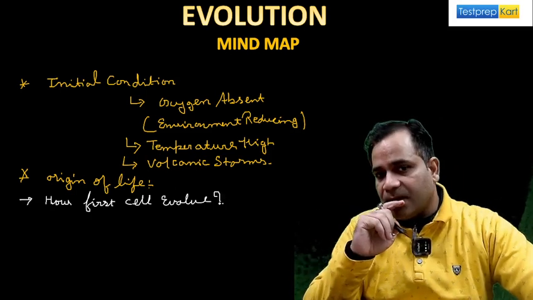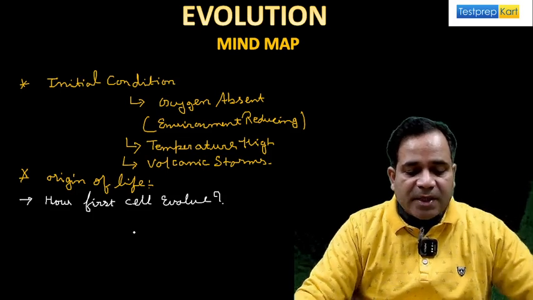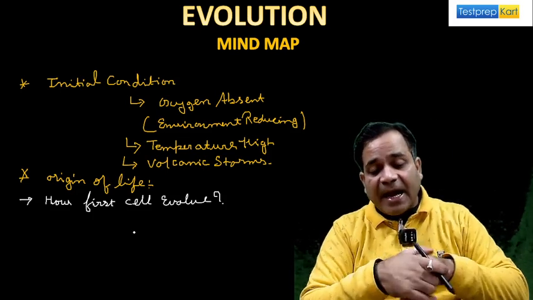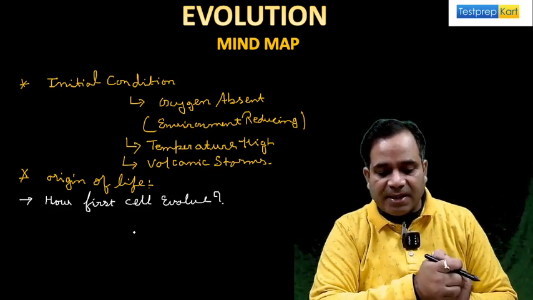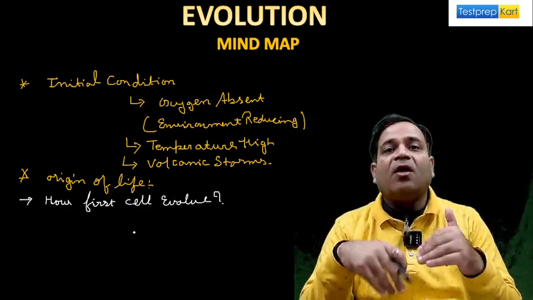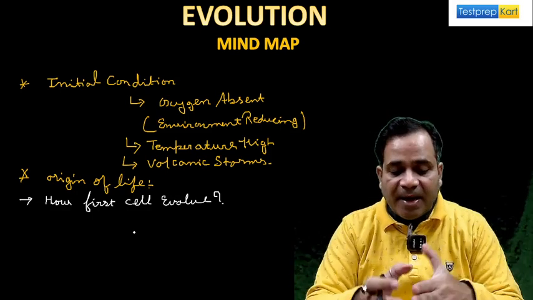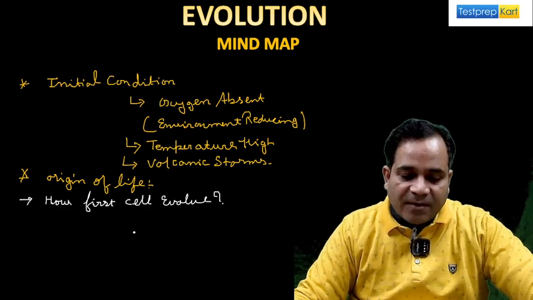You know how the first cell evolved, and we know that to explain how the cell evolved, we have different theories, my dear. These theories are supported, or rejected, by experiments performed later. See what I'm saying?